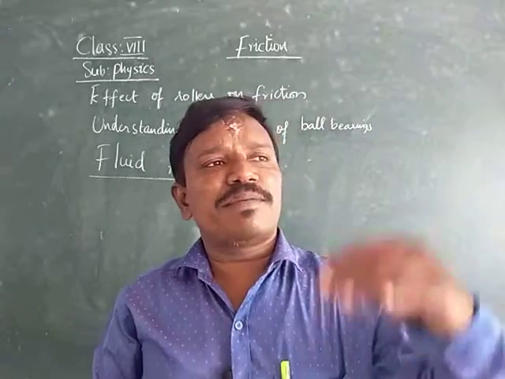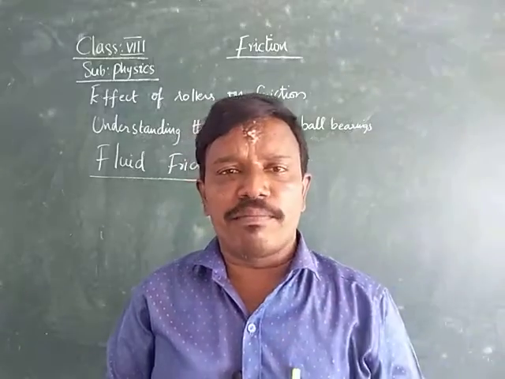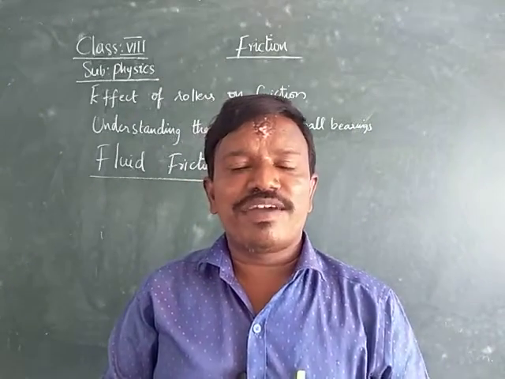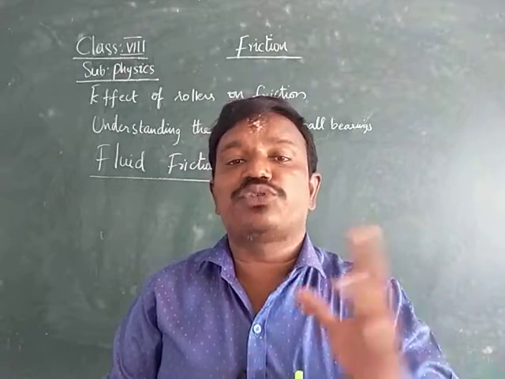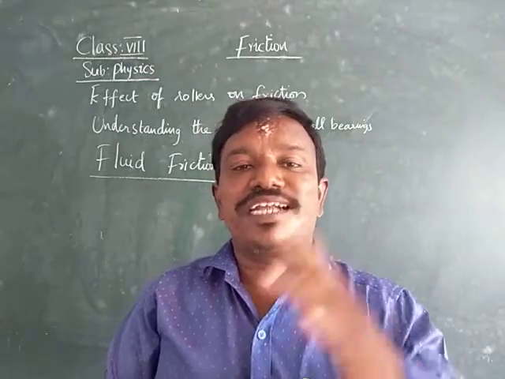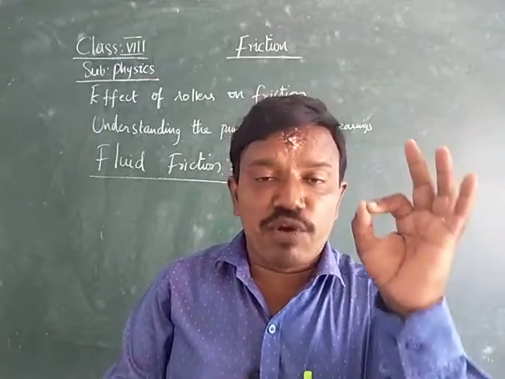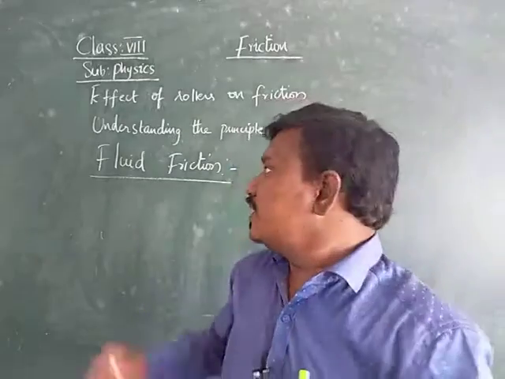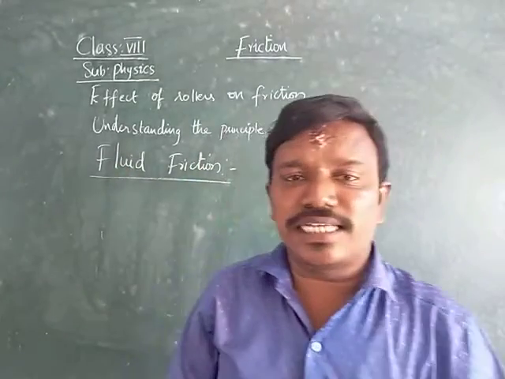Even if the agarbatti is lit somewhere at the corner of the room, we can feel the smell. Why? Because diffusion takes place from one place to another place. Therefore, if any substance flows from one place to another place, then that is called a fluid.